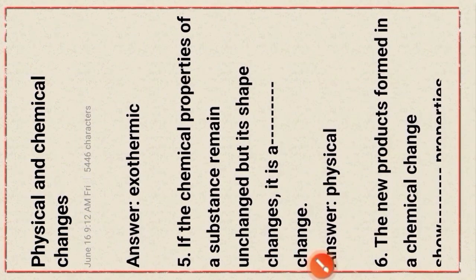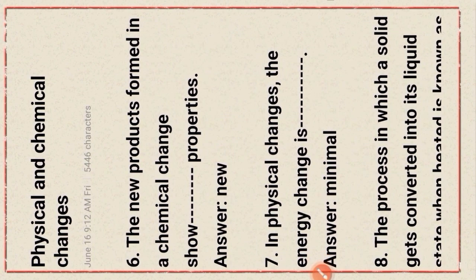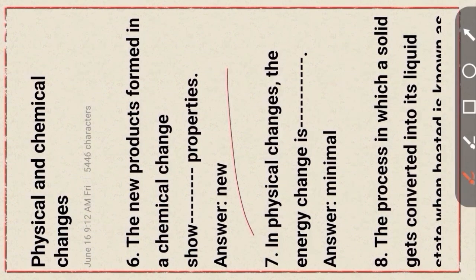If the chemical property of a substance remains unchanged but its shape changed, it is the dash change. It is the physical change. Okay. Next question, question number 6. The new products formed in a chemical change have dash property, that is new property. Okay. Next question, question number 7. In physical changes, the energy change is dash, that is minimal.